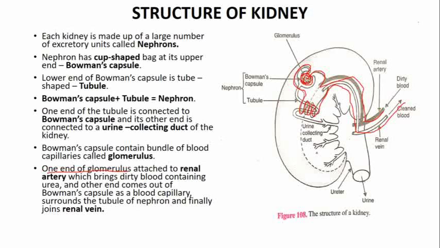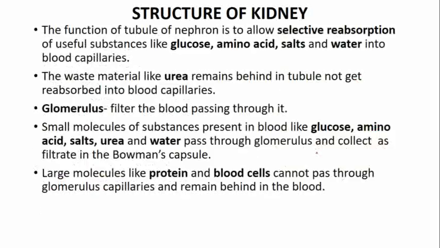So this was the arrangement of renal artery and renal vein. Now next I want to show you how the filtration takes place. So you have seen the structure of kidney. Now what is the function of tubule? The tubule of nephron is doing selective reabsorption. Useful substances, glucose, amino acids, salts and water are again reabsorbed by the blood capillary, and the waste material, that is urea, only remains in the tubule, and urea does not get reabsorbed into the blood capillary.